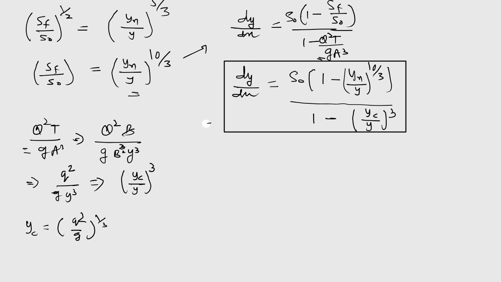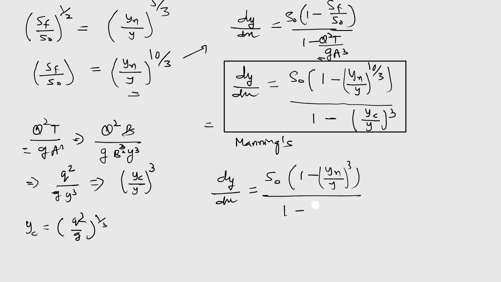So here we have obtained this equation with the help of Manning's formula, and if we use Chezy's formula, in that case we get the equation as S naught into 1 minus yn upon y whole cube divided by 1 minus yc upon y whole cube. So we can use any of these two equations to understand the flow profiles. After this, we'll see the various flow profiles in gradually varying flow.